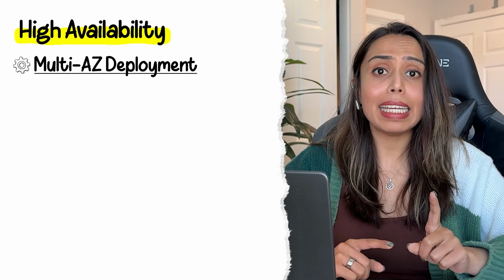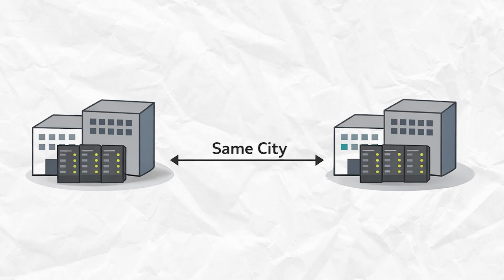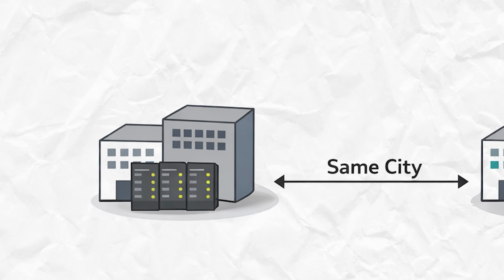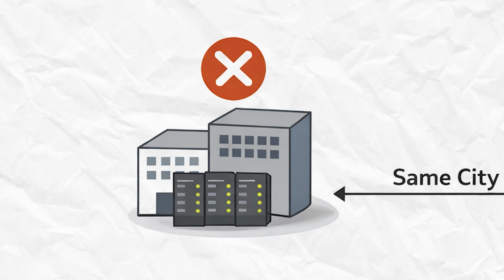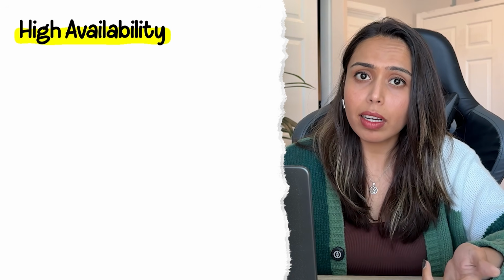Then there is multi-AZ deployment. AZ is availability zone. Think of it as different data centers in different regions. If one data center in one city goes down, there's another data center in the same city that can handle the request. Then there are health checks.